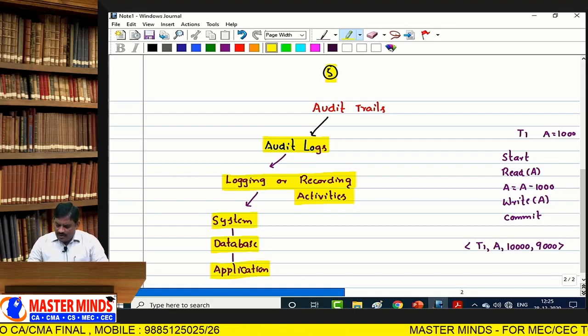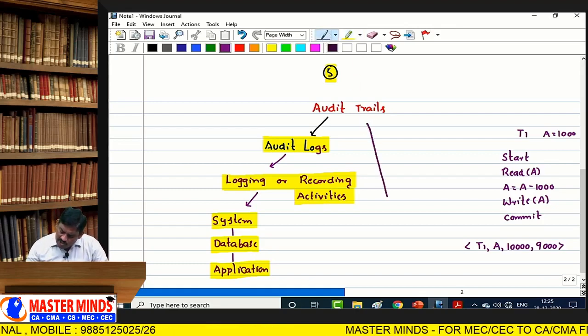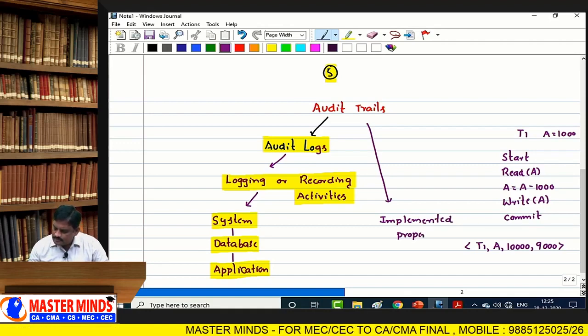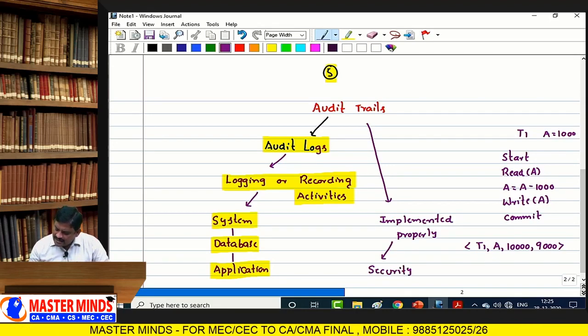So audit trails, if properly implemented, always achieve security policy objectives.